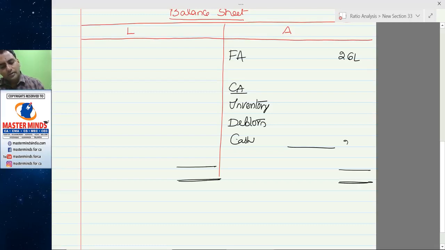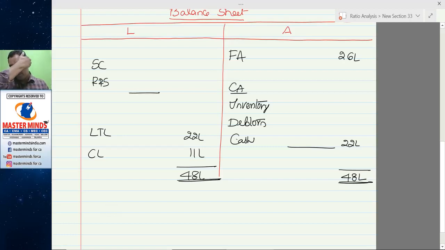Total 22 lakhs, 48 lakhs. Current liabilities 11 lakhs, long term loan 22 lakhs, share capital and reserves and surplus, $3 lakhs, 12 lakhs.